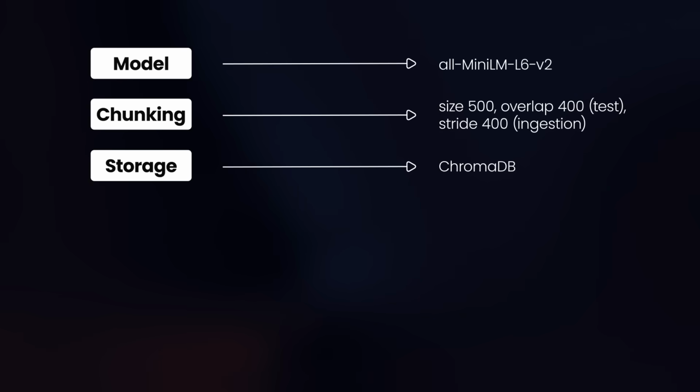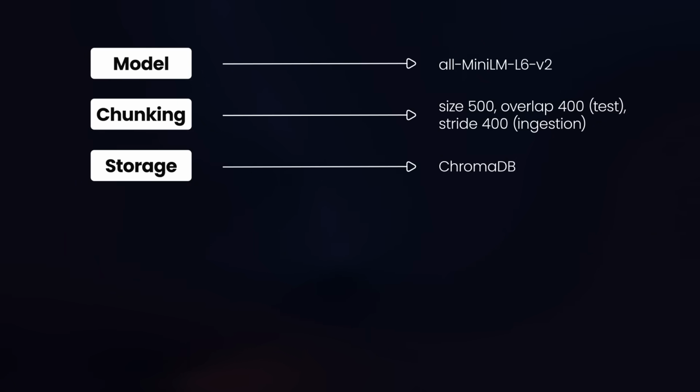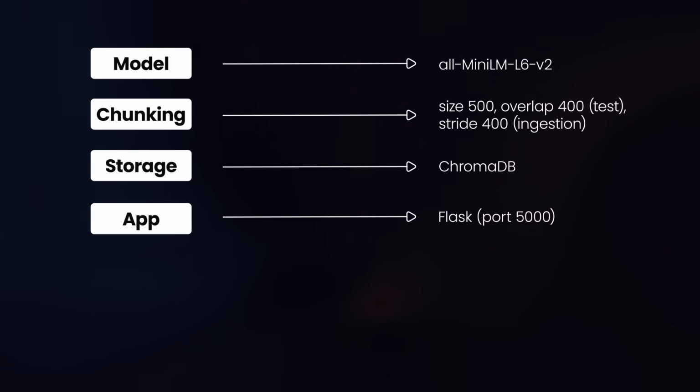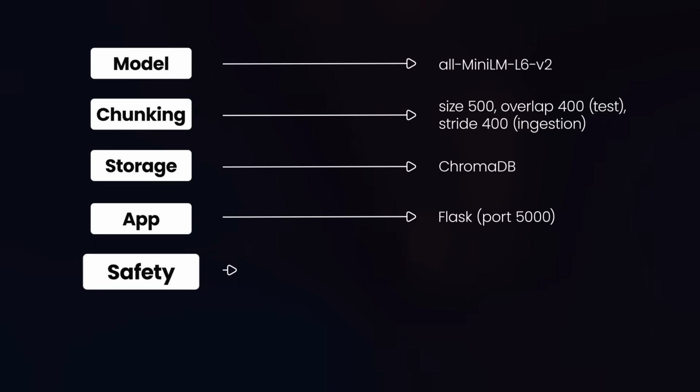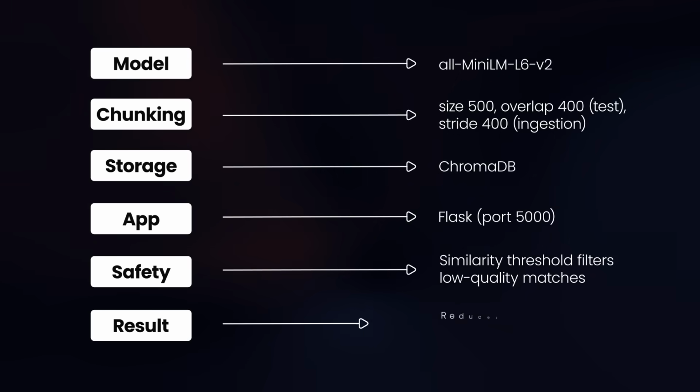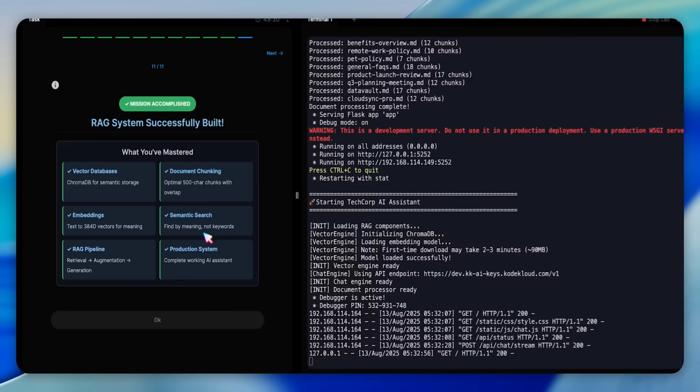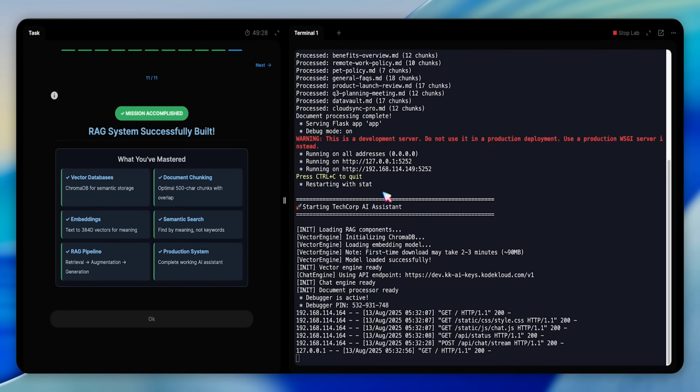For storage, ChromaDB with a persistent client and the techcorps_docs collection. For web, a simple Flask app on port 5000 for quick evaluation. For safety, a similarity threshold keeps low-quality matches out, reducing hallucination. Before wrapping up, explore these questions by yourself and notice how retrieval quality and answer helpfulness change with small tuning.